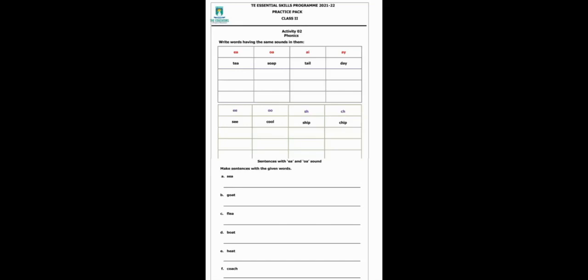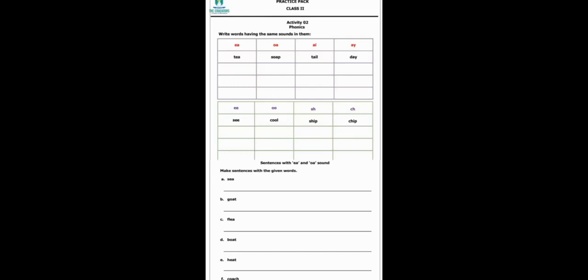We have done half of the worksheet. Now we will do the remaining one. So the first is double E sound. It is a long phonic sound. Single E makes a short sound and if we write E two times it becomes double E. It gives the sound of E long. Let's write some examples of it. Here the first word is given.